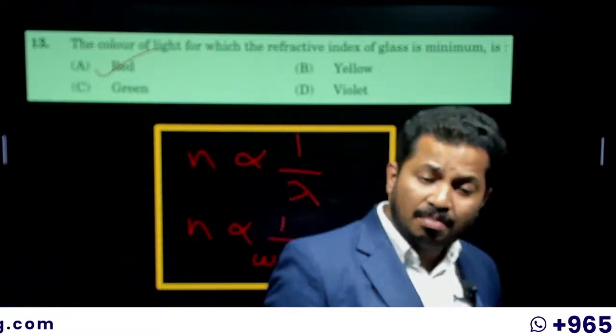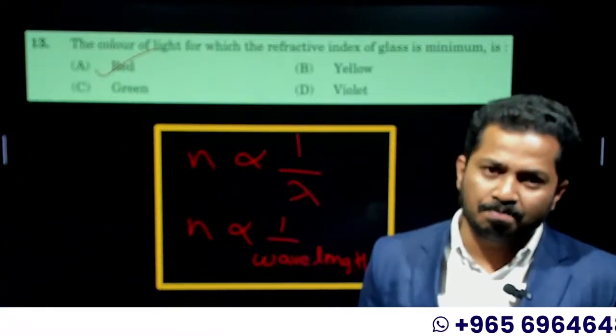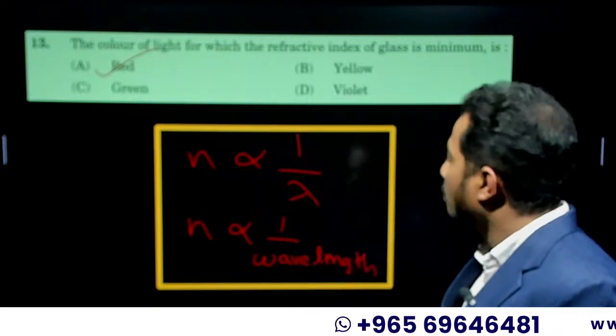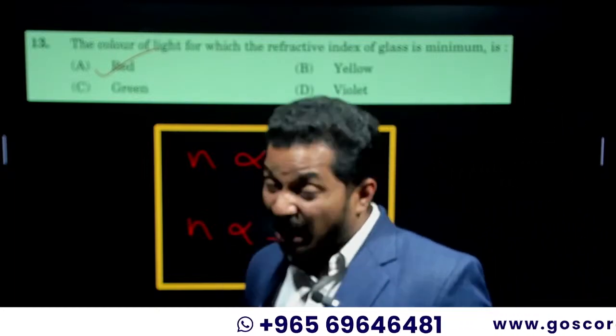Which has the maximum refractive index? Violet, because violet has the minimum wavelength.